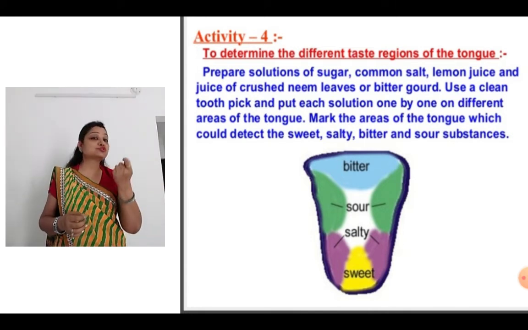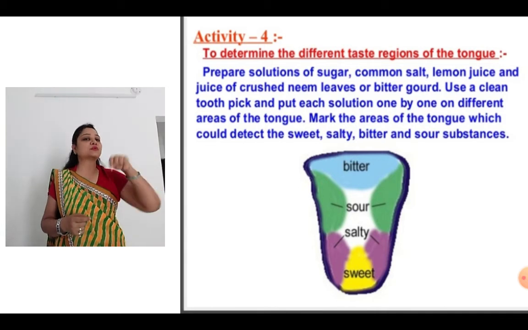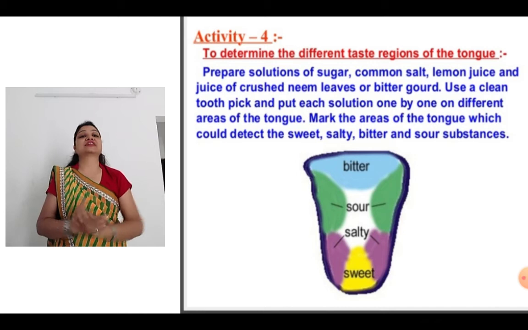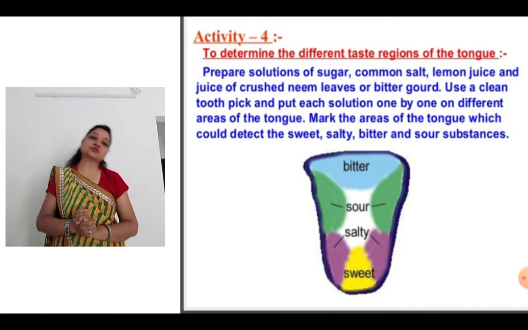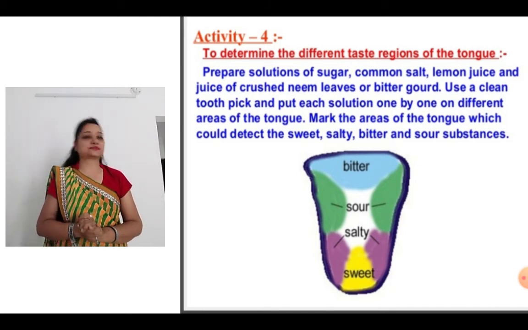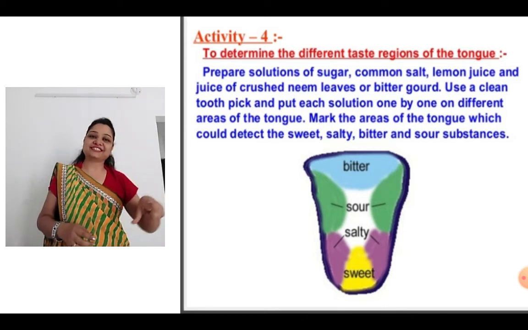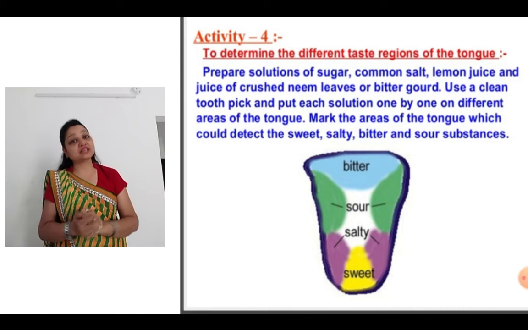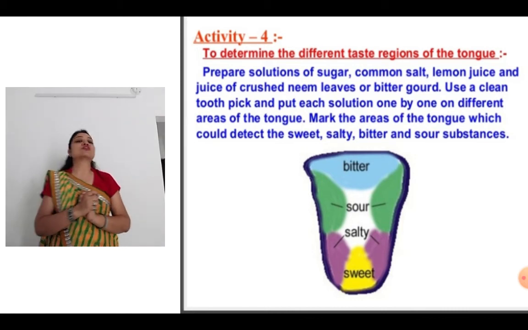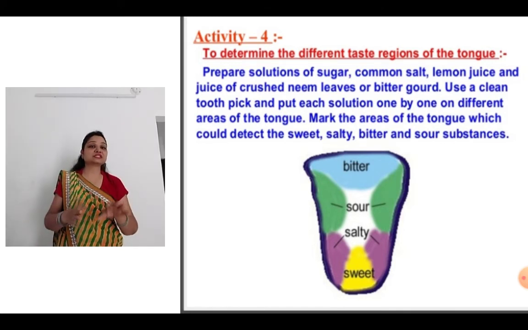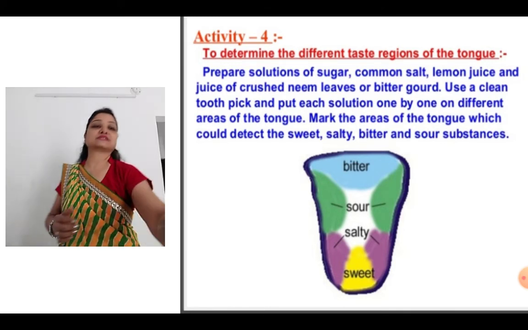Then use a clean toothpick and put each solution one by one on different areas of the tongue. Then you mark the areas of the tongue which could detect the sweet, salty, bitter and sour substances. Not on this tongue. You experience it here, but you write in your notebook. Okay, so just do this activity and we'll discuss it in the live class. So I want you all to do this and then we'll discuss it in the live class.